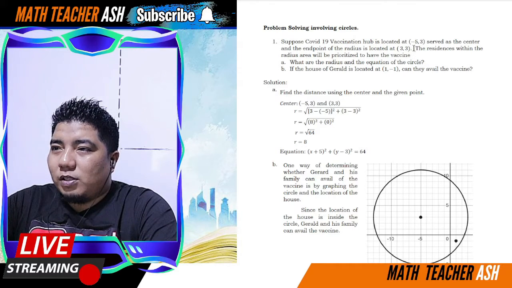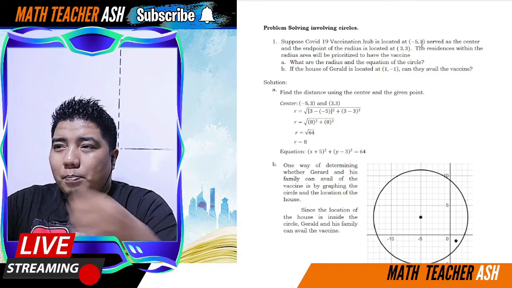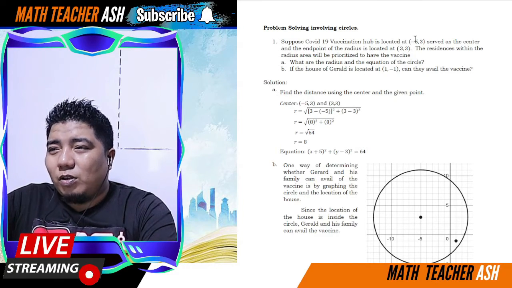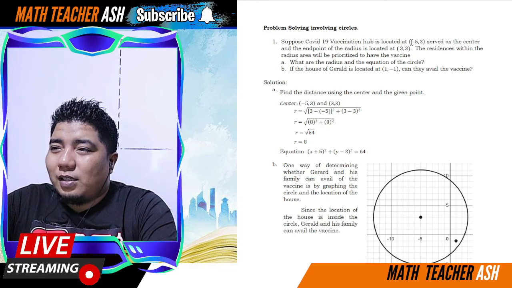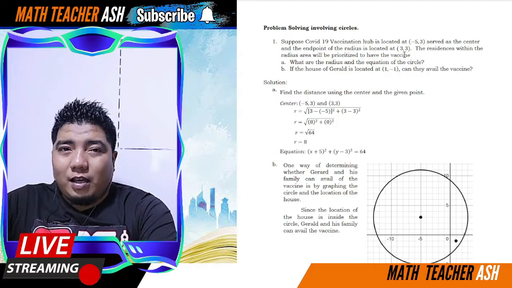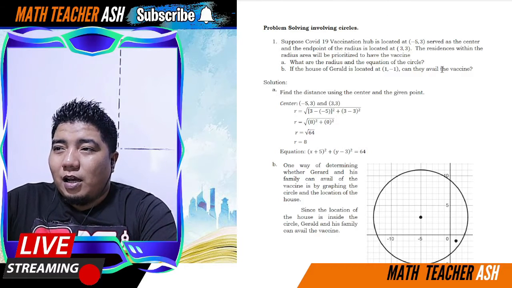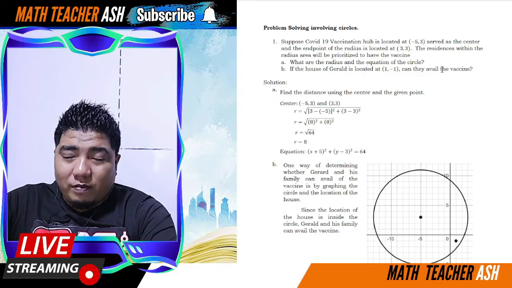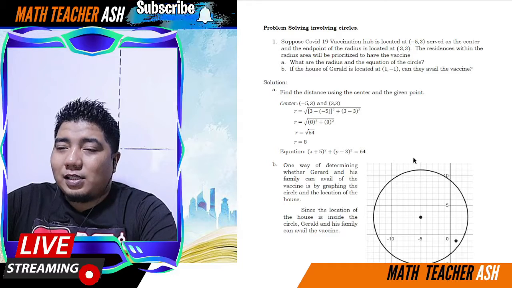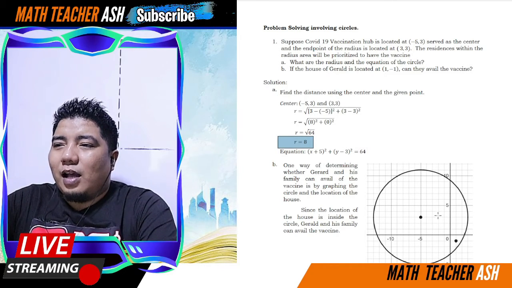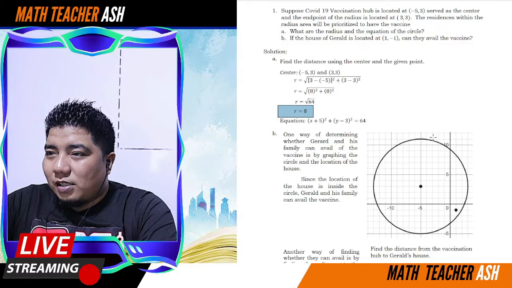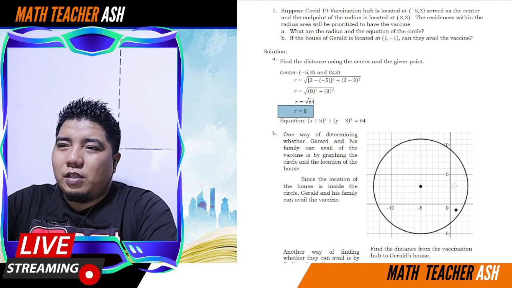Okay, so since pareho sila ng y coordinate, kunin mo lang ang distance agad-agad dito. Okay, so how do you get the distance? So that is negative 5 minus 3. So, negative 5 minus 3, that is negative 8. Tama? Then, square of negative 8, that is 64. So, square root of 64 is 8. So, therefore, 8 ang radius. Okay, so 8 ang radius. So, as long as you are part of this 8 radius, pasok ka.